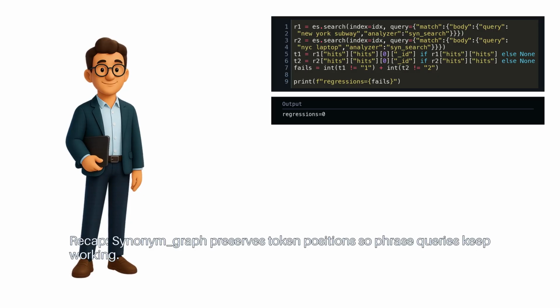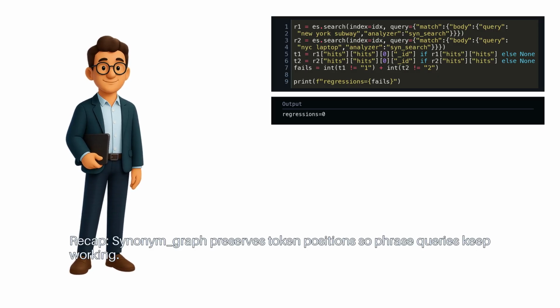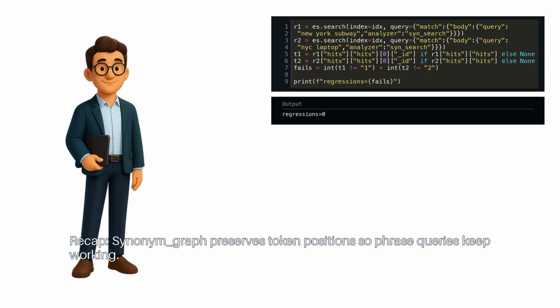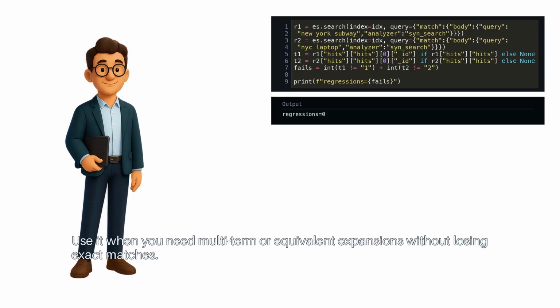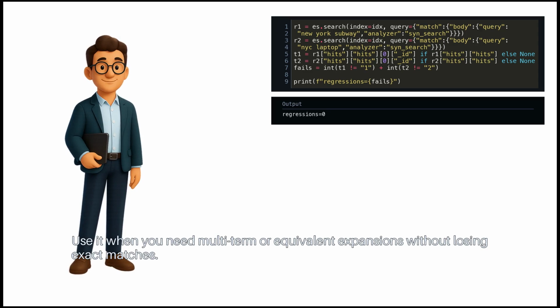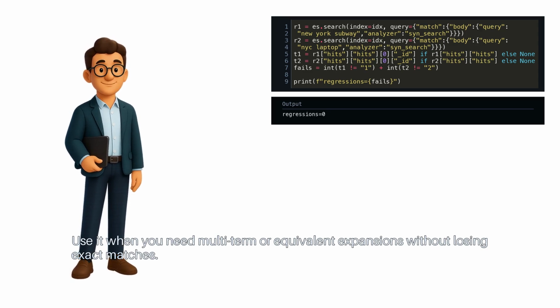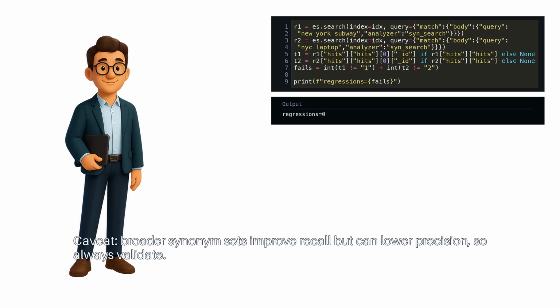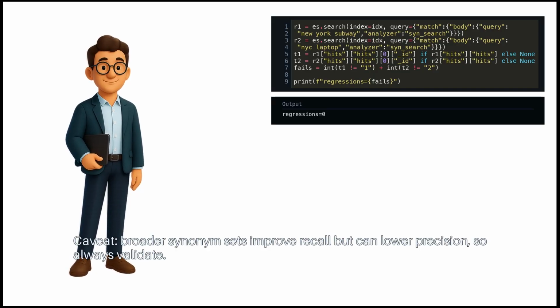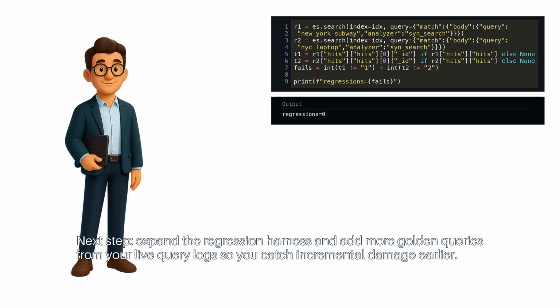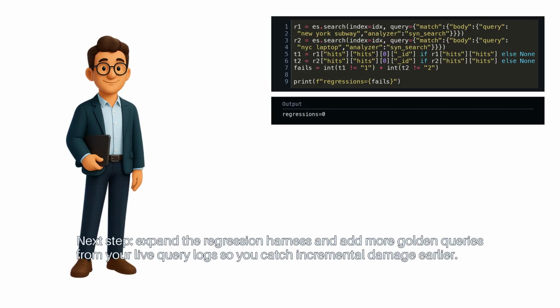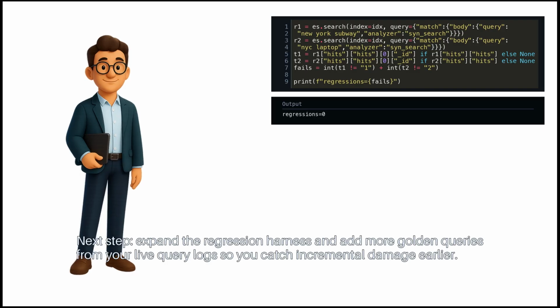Recap: Synonym graph preserves token positions, so phrase queries keep working. Use it when you need multi-term or equivalent expansions without losing exact matches. Caveat: broader synonym sets improve recall, but can lower precision, so always validate. Next step: expand the regression harness and add more golden queries from your live query logs so you catch incremental damage earlier.